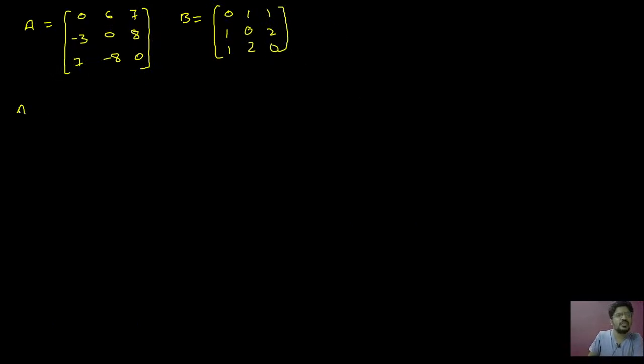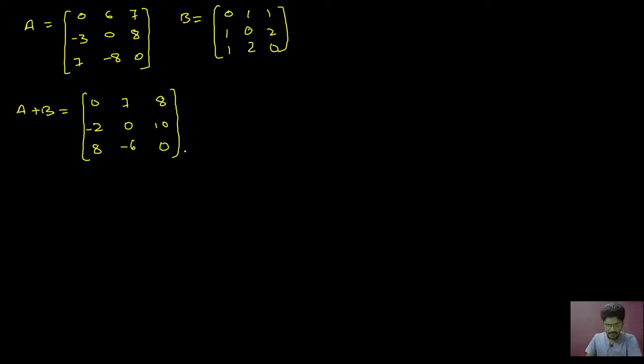So now A plus B will be equal to: 0 plus 0 is 0, 6 plus 1 is 7, 7 plus 1 is 8, minus 3 plus 1 is minus 2, 0 plus 0 is 0, 8 plus 2 is 10. 7 plus 1 is 8, minus 8 plus 2 is minus 6, 0 plus 0 is 0. Okay, this is A plus B.